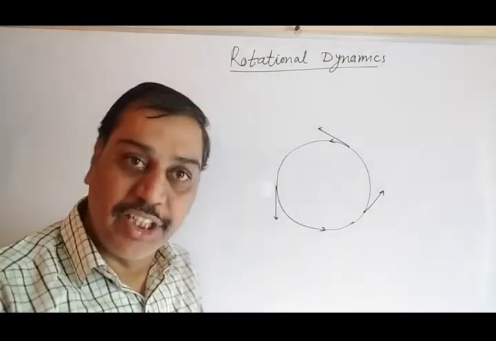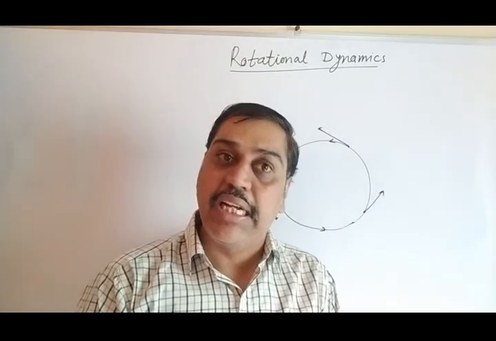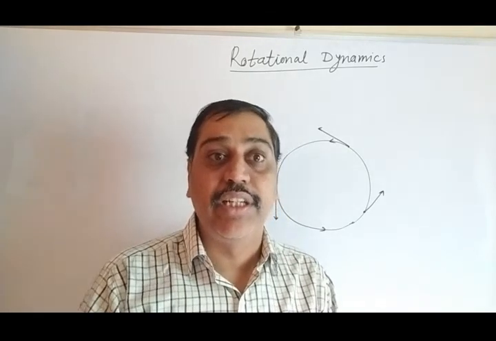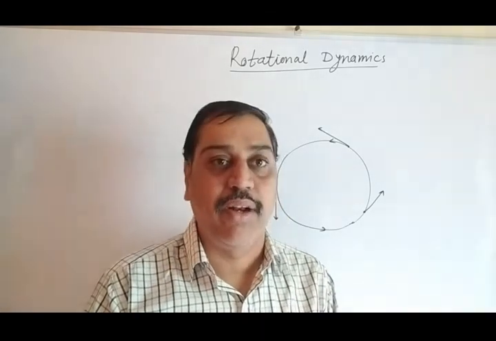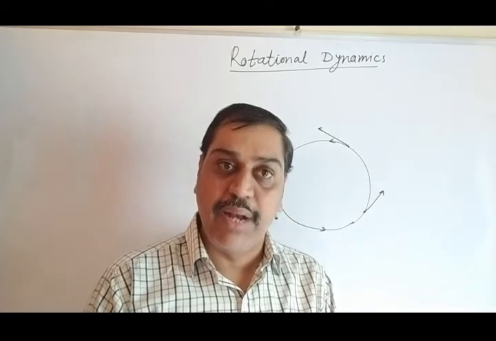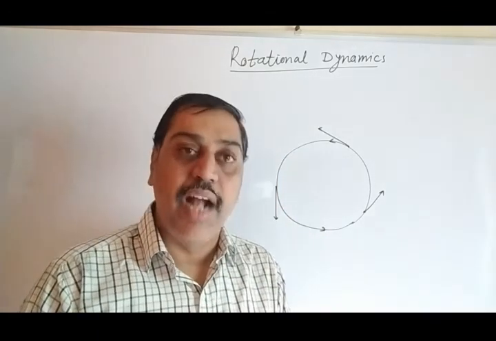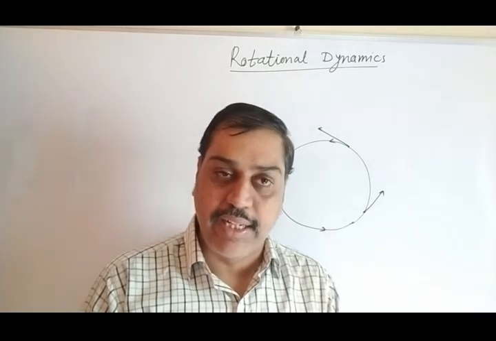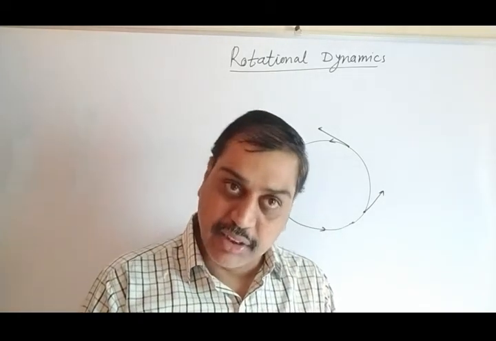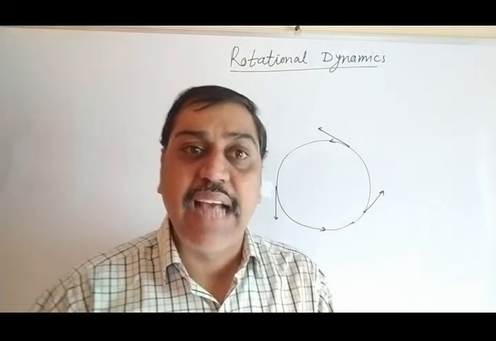So the direction gets changed. And as the direction gets changed, we can say there is a change in velocity, because velocity is a vector quantity, having a magnitude as well as direction. Direction getting changed means velocity gets changed. And we know that whenever there is a change in velocity, there is acceleration. That motion is said to be accelerated motion.